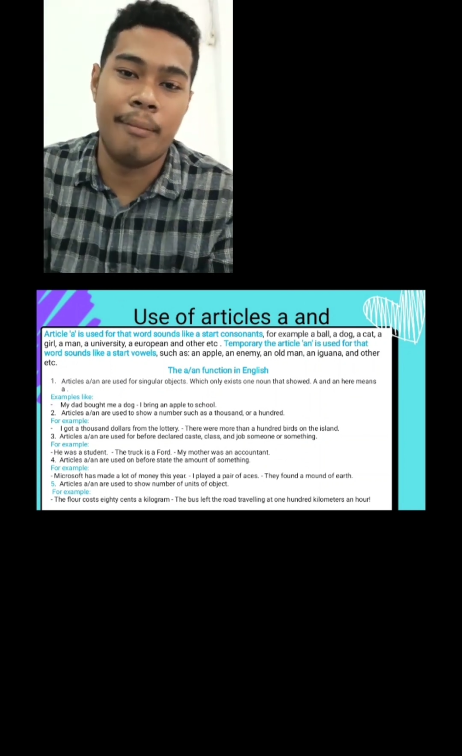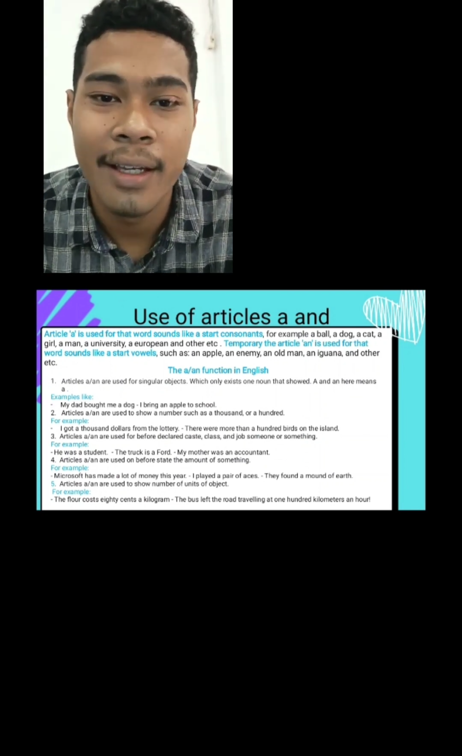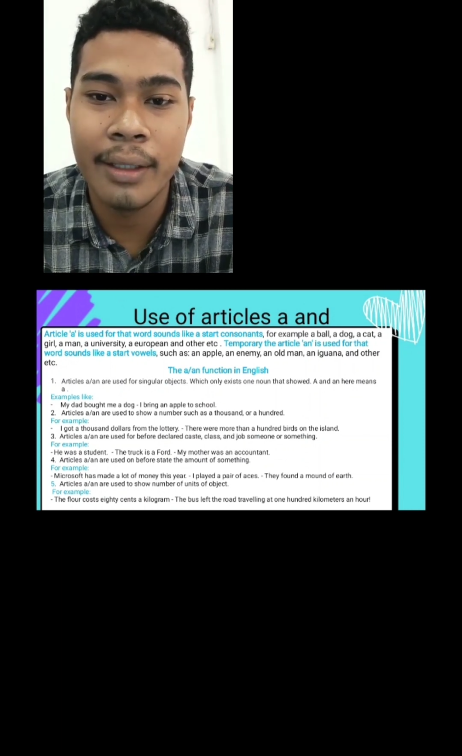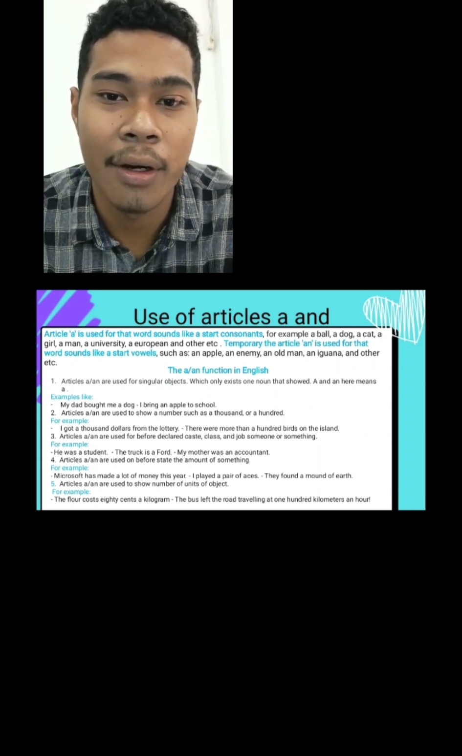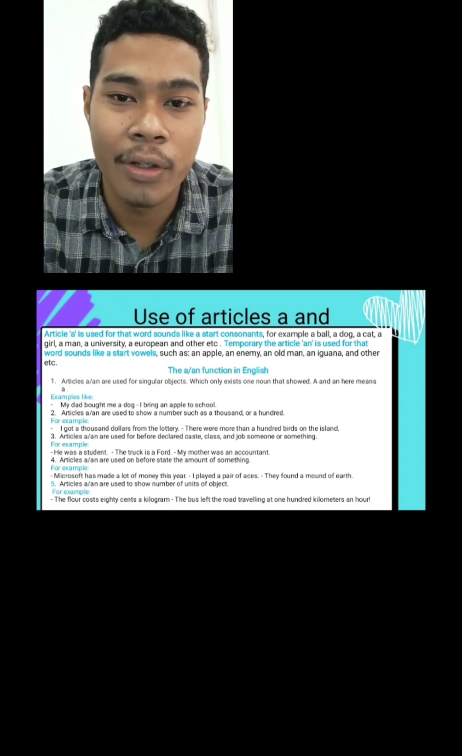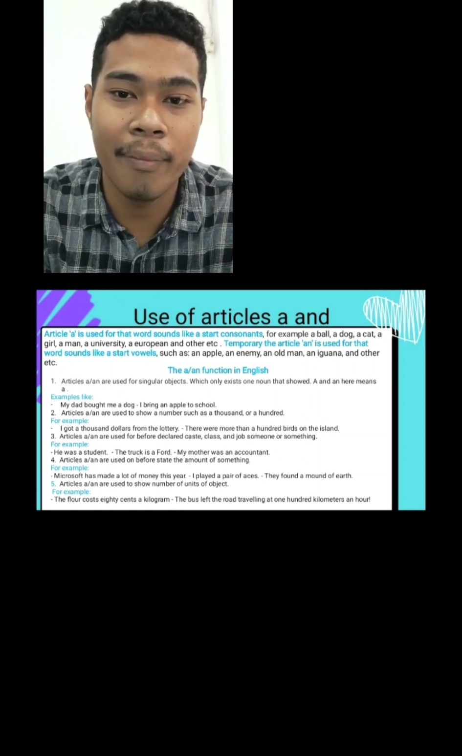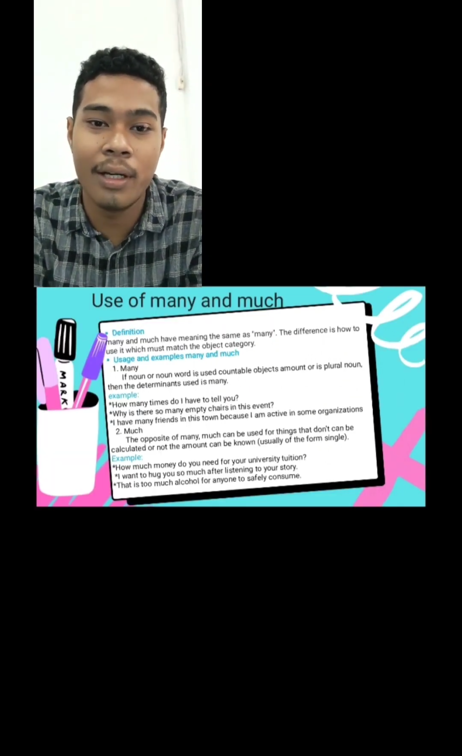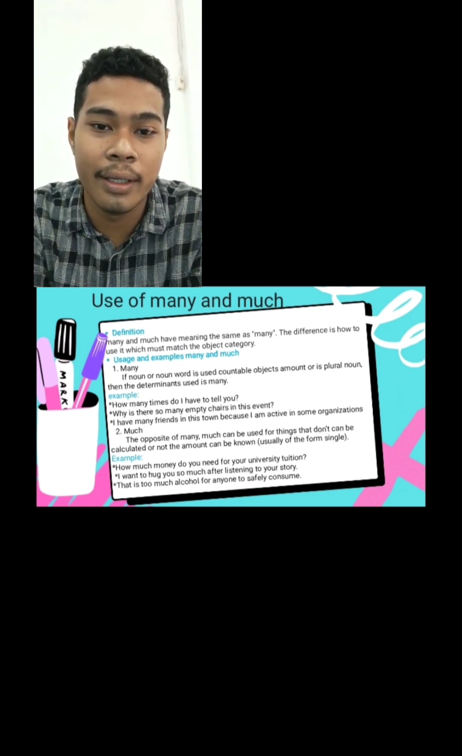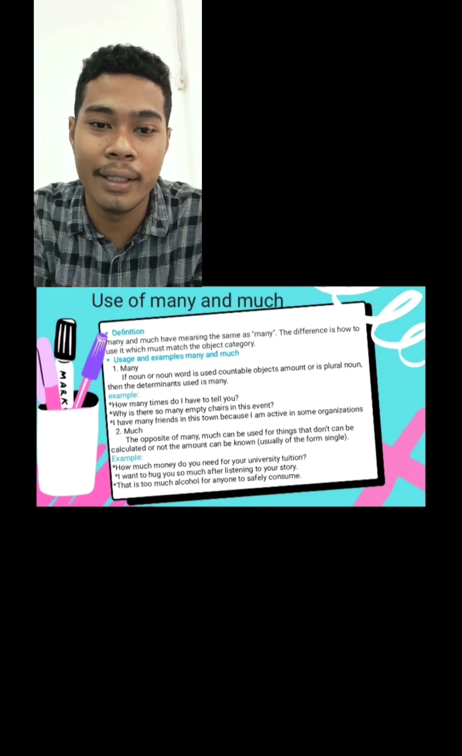Use of many and much. Definition: many and much have the same meaning. The difference is how to use them, which depends on the object category. Use an example: many and much. The word many is used for countable objects, where the amount is a plural noun, then the determiner used is many.